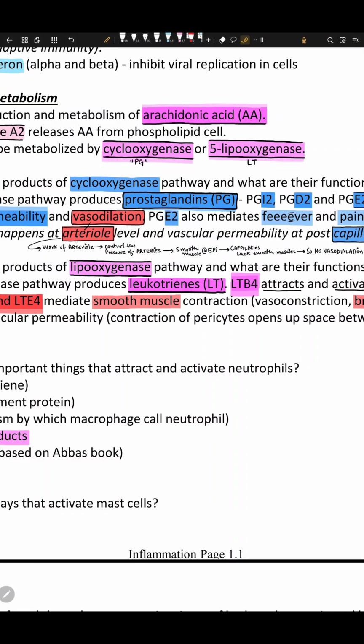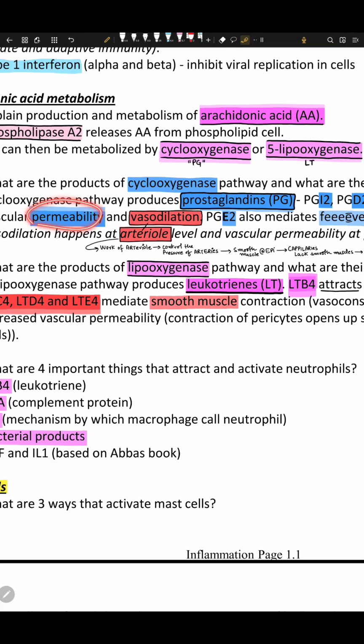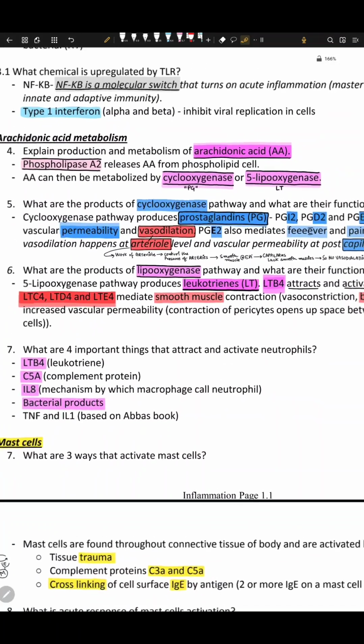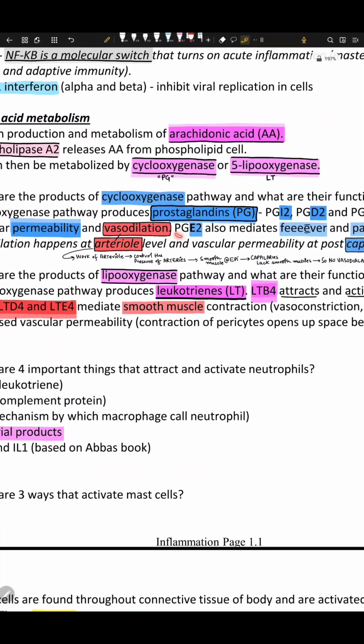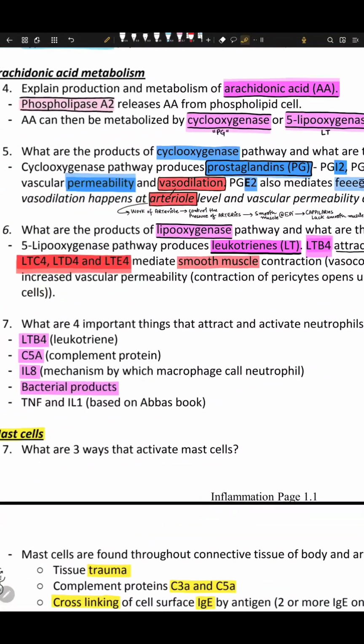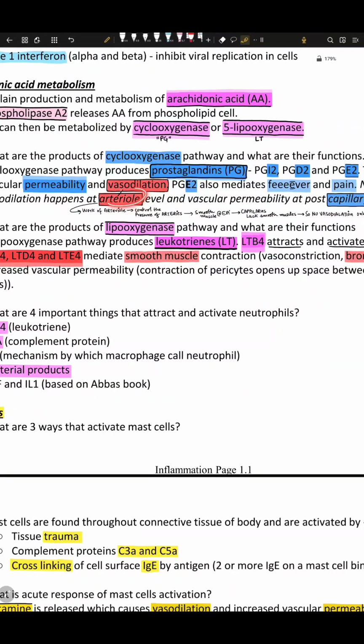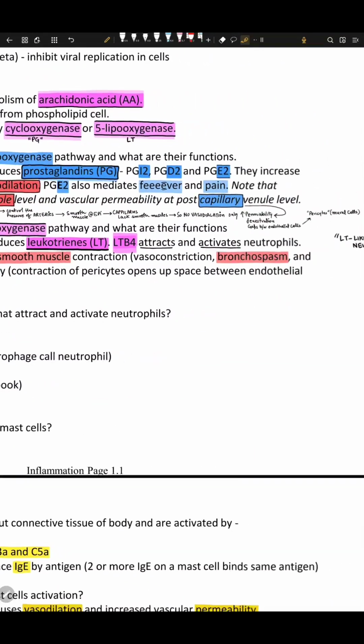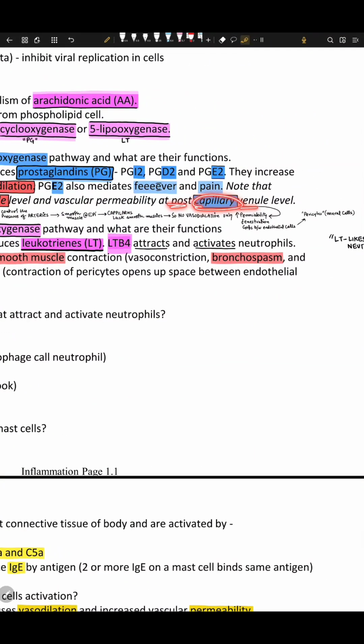If it does not have any smooth muscle, it will not change the diameter. So that's why vasodilation happens at arterioles and permeability changes at fenestrated venules. Okay, another thing, PGE2 also mediates fever and pain, right? Note that vasodilation happens at arteriole levels and vascular permeability changes at post-capillary venules.